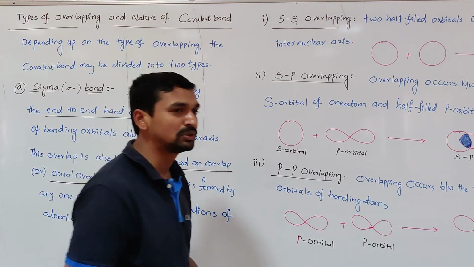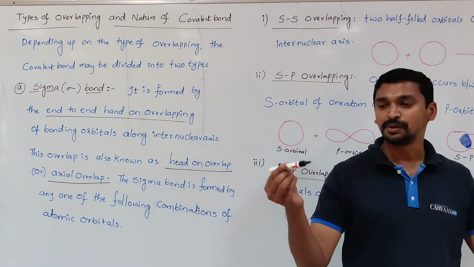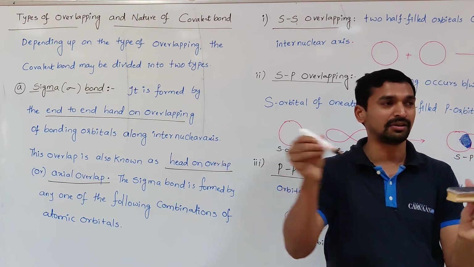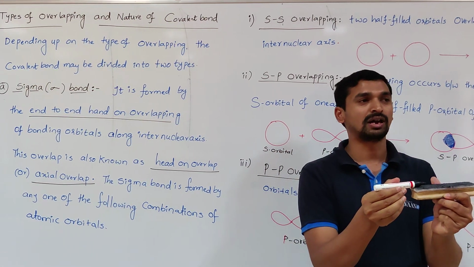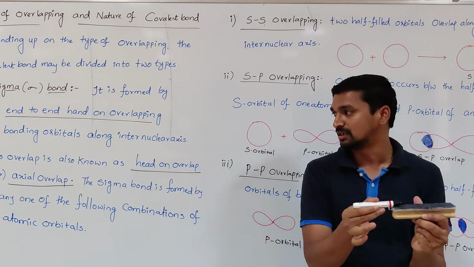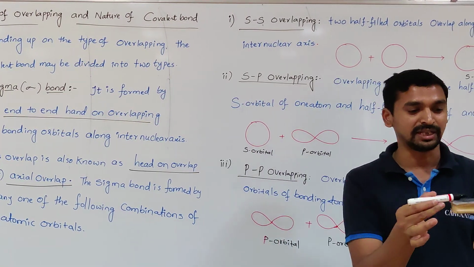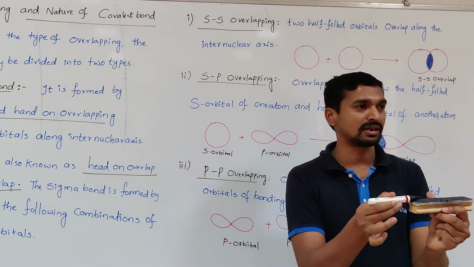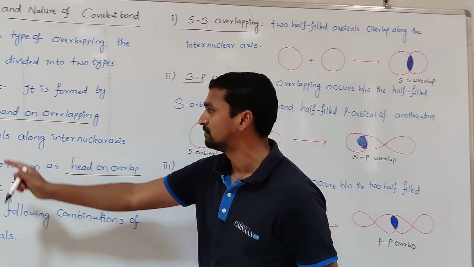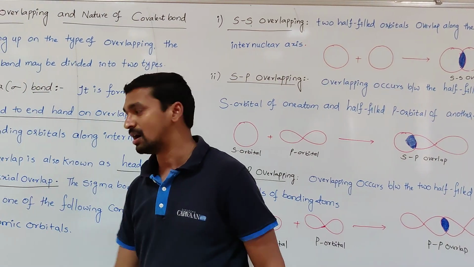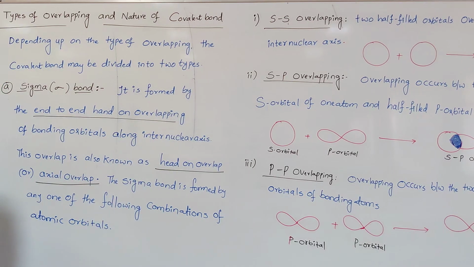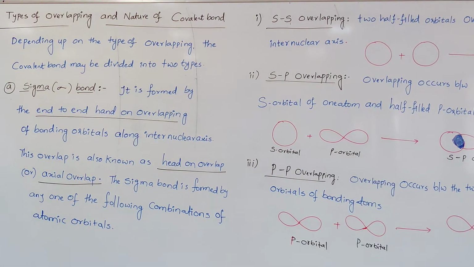Suppose two orbitals overlap along the internuclear axis like this; that is called head-on overlap or axial overlap. That means if overlapping occurs along the axis, it results in the formation of which one? Sigma bond.